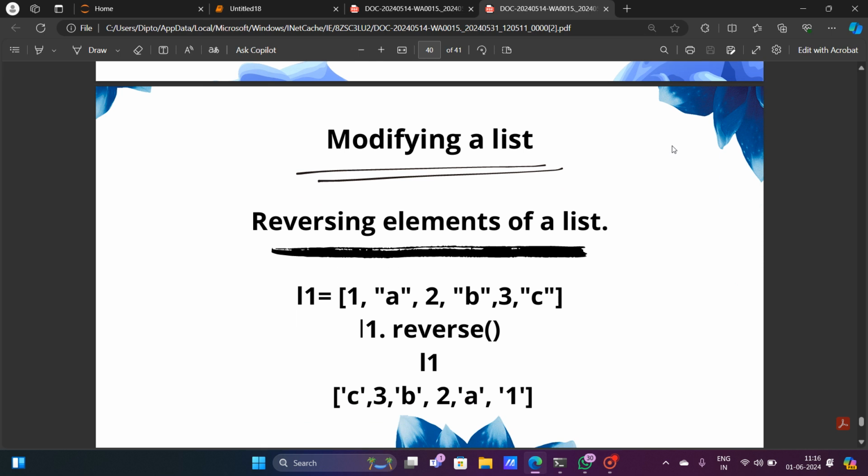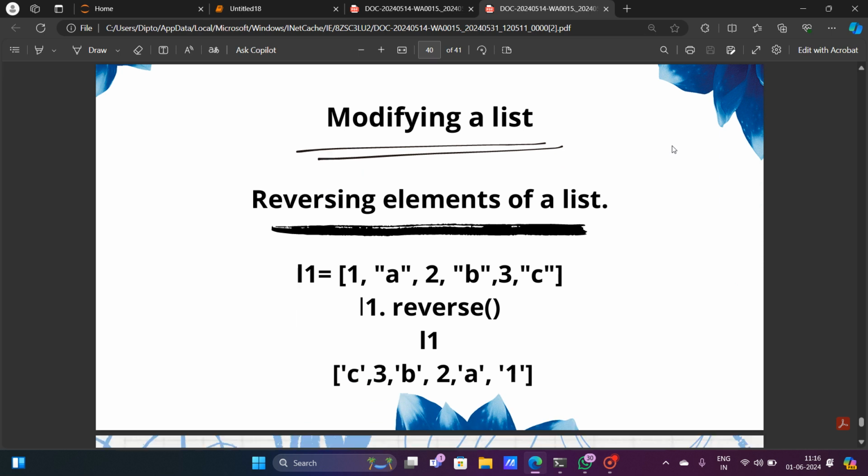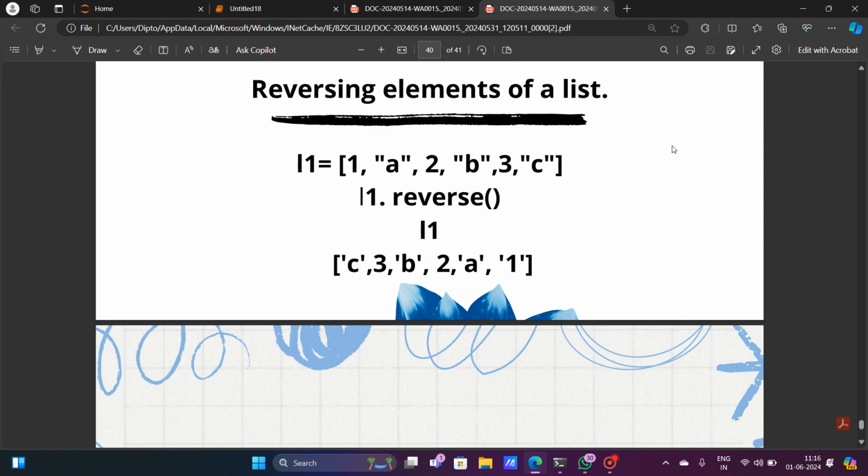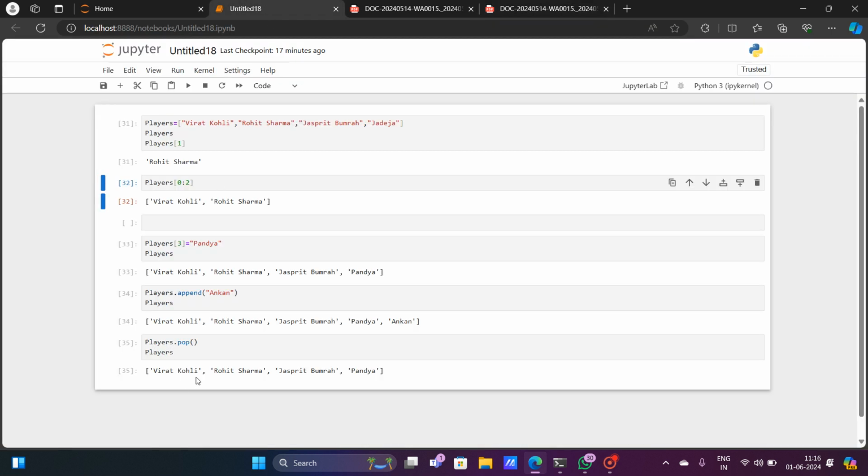Now modifying a list. How can you modify a list? Reversing a list is a very important feature. Now how can we actually reverse a list? Let's learn it. That is basically easy. Suppose I want to reverse this list. I want Pandya at the 0th index, Jasprit Bumrah at the first index, Rohit Sharma at the second index, and Virat Kohli at the third index.